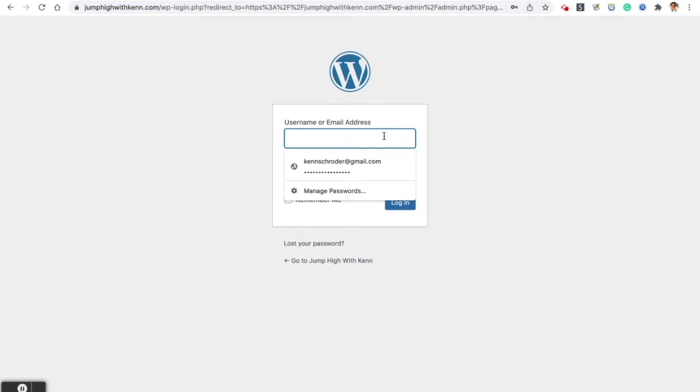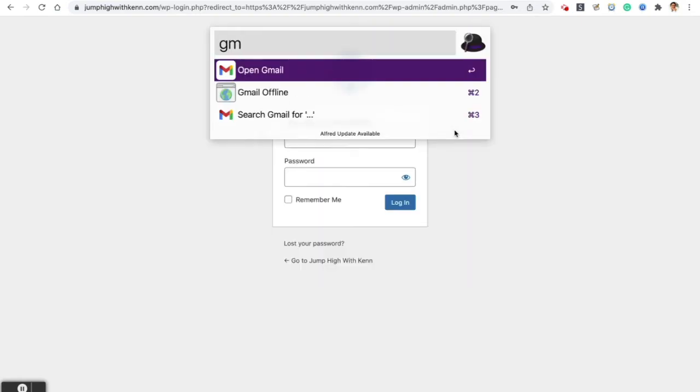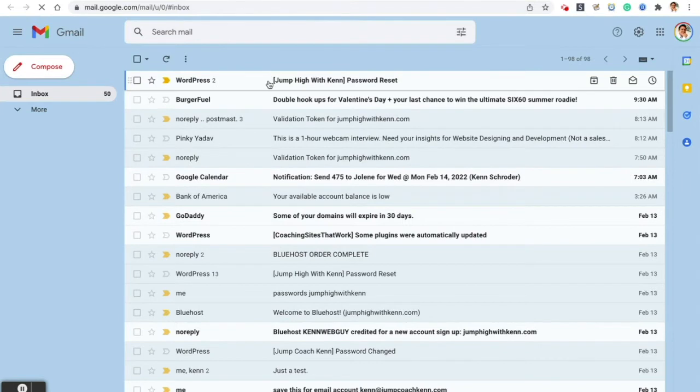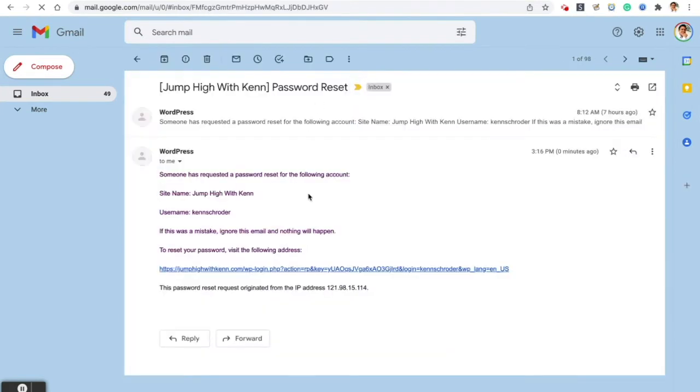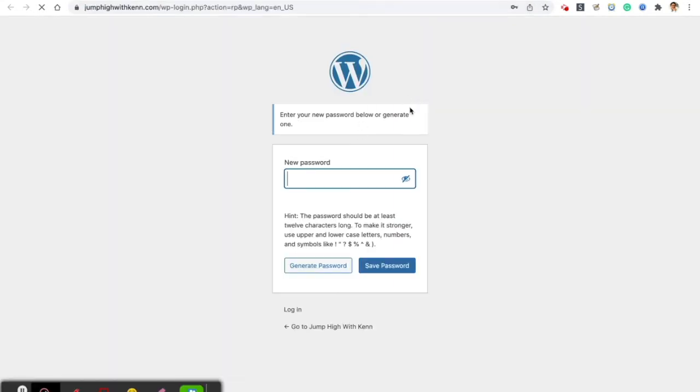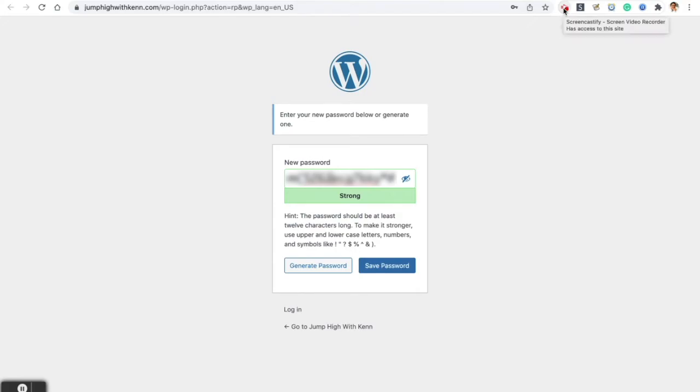I've seen that screen before. I don't know why it didn't pop up this time, but basically what you want to do now is go to your email and look for the reset password link. Here it is, mine, Jump High with Ken password reset. And here's the link. So I'll click that and then I'll make a password. And it's going to be another one of those crazy passwords, which I will completely accept and I will save it. So I'm going to copy this password and paste it in my little storage area. So you want to write this down for yourself.